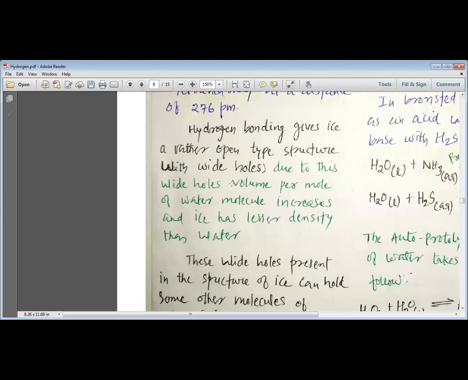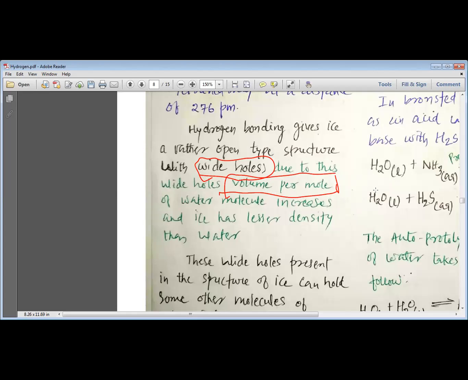it was found that in the structure of ice there were wide holes. These holes make the ice take more volume per mole of water as compared to the volume per mole of water taken in the case of liquid water. So in ice, one mole of water molecule takes more space.